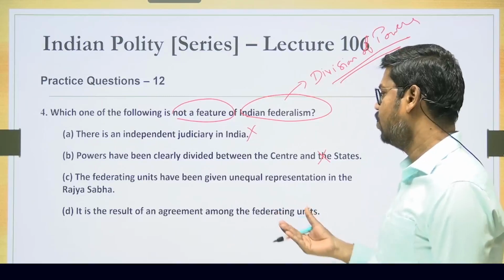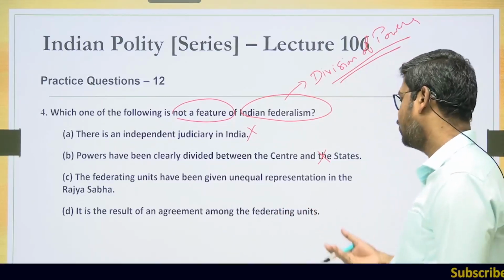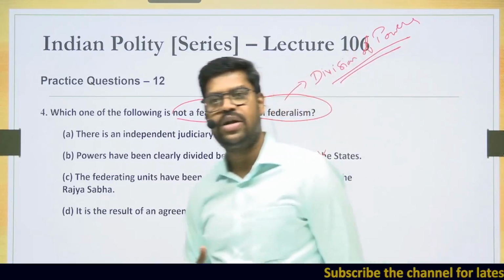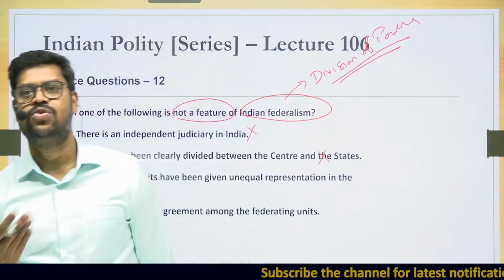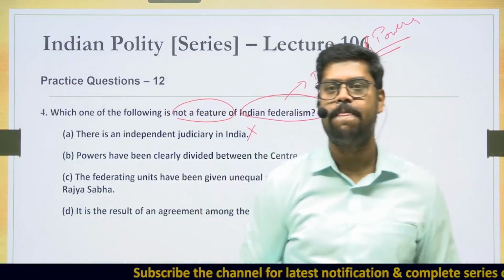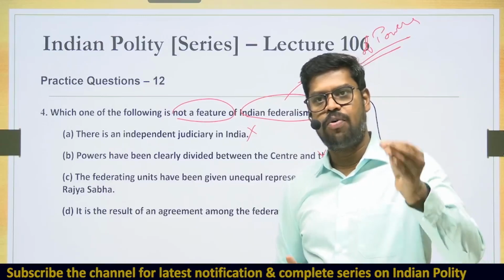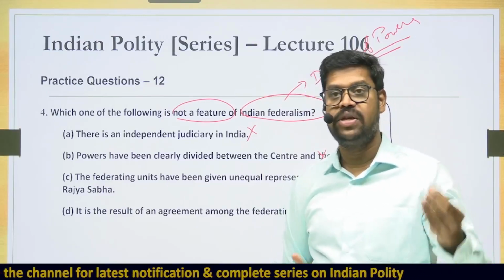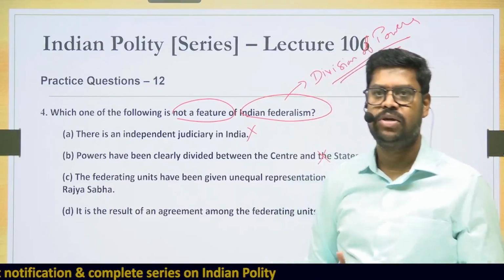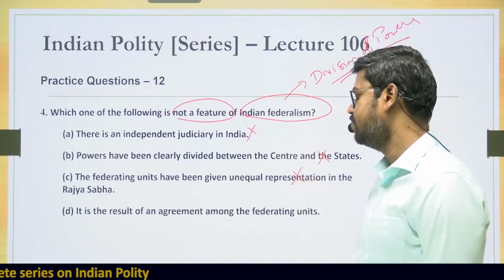The federating units, that is the states, have been given unequal representation in the Rajya Sabha. This is also true. In the kind of federation that you have in India, the states do not have the same representation. Different states have different representation in the Rajya Sabha, and the representation depends upon the population of that particular state. Uttar Pradesh has more representation, but most of the northeastern states have very less representation, but it is based on population. So this is also true as a part of our federation.